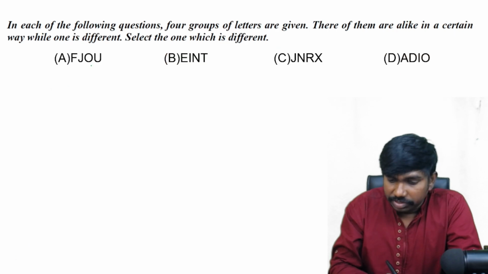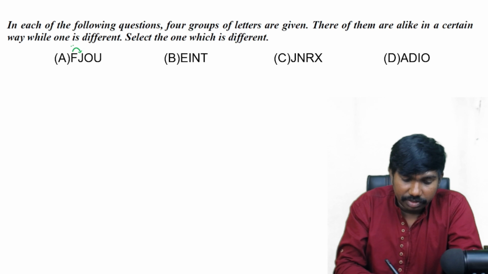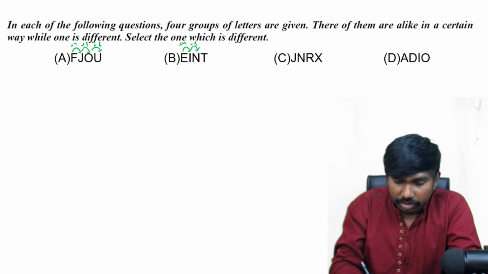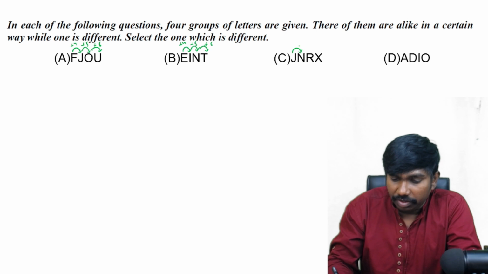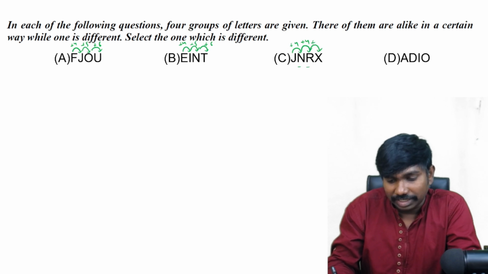Next question. Next is again coming to the letter type. F to J it is +4, J to O +5, and O to U, O is 15 and U is 21, +6. +4 +5 +6. Okay. E to I, 5 and 9, +4. I to N, 9 and 14, +5, correct. And 14 and 20 is +6. J to N +4. N to R is also +4 because 14 and 18, and R to X is +6.